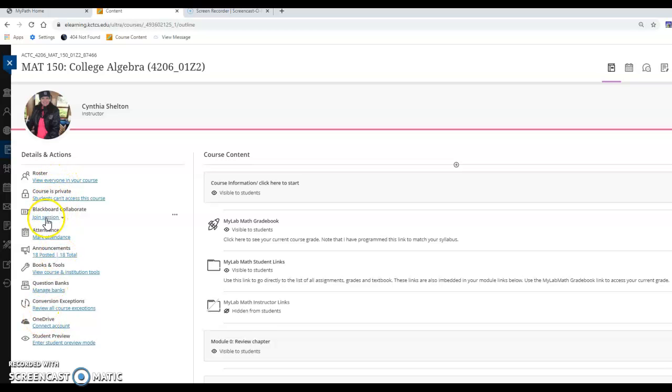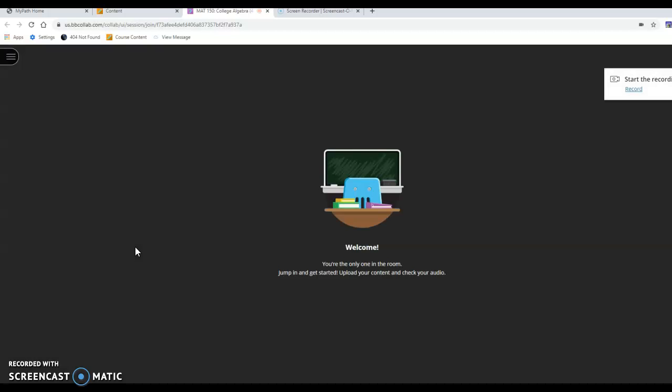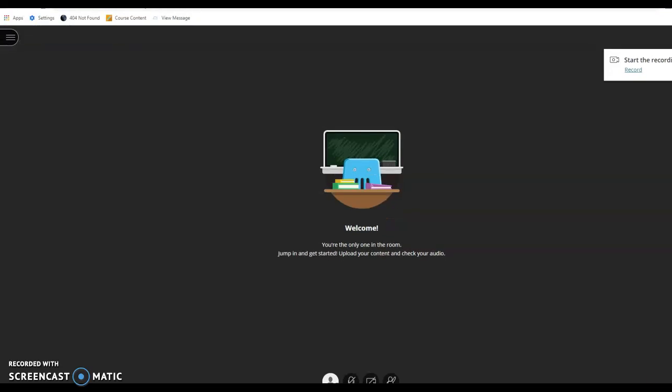I guess you could see who's in the course and various things, but the main functional one is Blackboard Collaborate. And this is a really neat way that we can meet as a class. I can meet you individually in Blackboard Collaborate, or I can meet you as an entire class if needed. So you click on Join Session and Course Room. Once in here, this is just a private place for students who are enrolled in this course and your instructor. So this is just a place for us to meet.